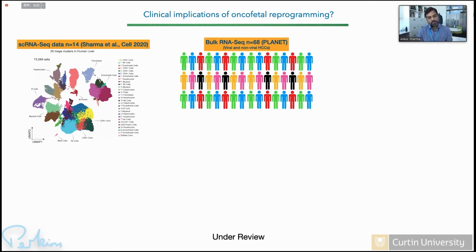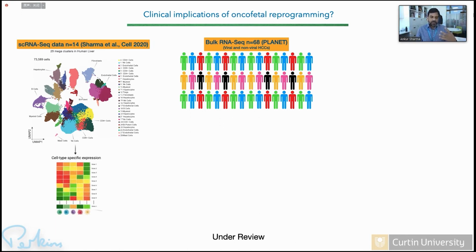So we went back to this cohort, which I'm working on with my Singaporean collaborators at NCCS in Singapore, where we have just developed this big cohort of 147 liver cancer patients. And for this particular experiment, we have used 68 patients from this cohort. This is a mature cohort. We know what subtype of liver cancer these patients have. Are they viral positive, viral negative? What happened to these patients after curative surgery? So this is one of the very unique HCC cohorts in the world, where most of the surgeries were done by a single surgeon, Professor Pierce Chow.